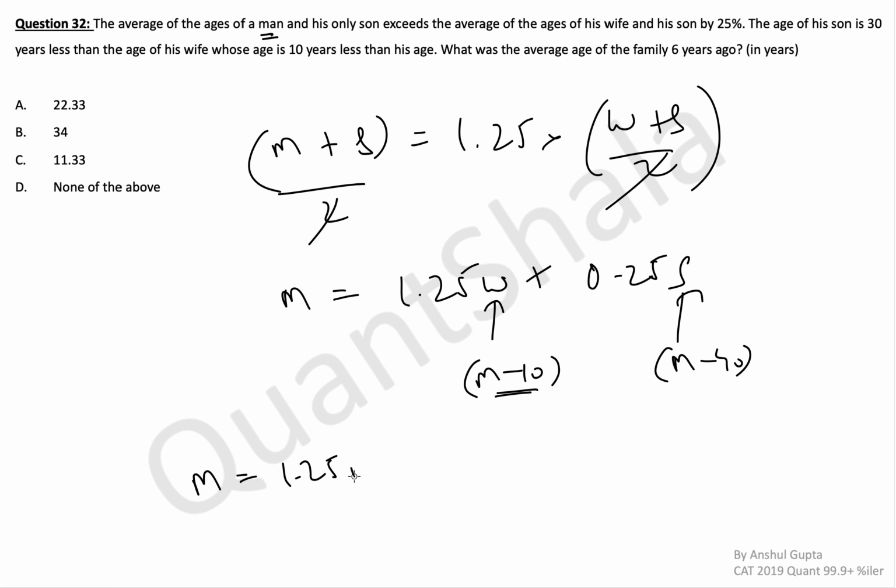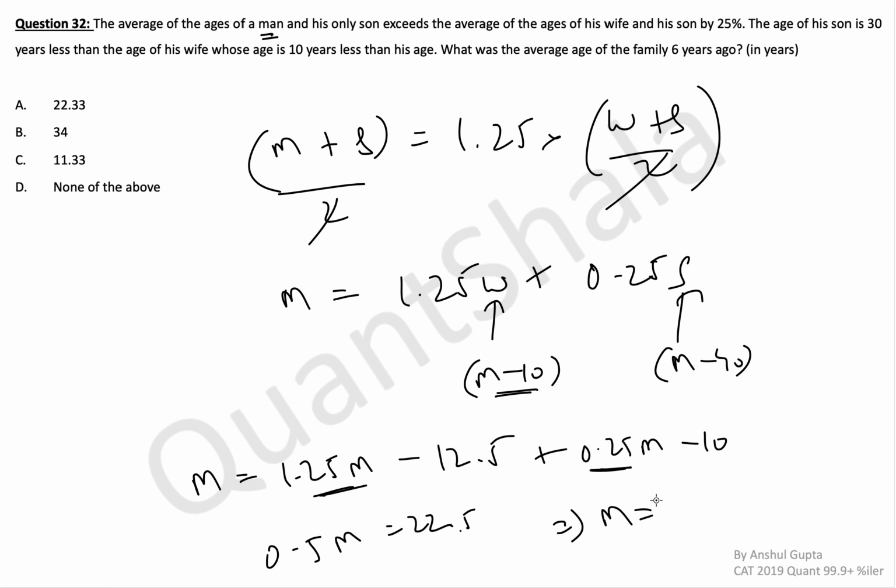So this is very simple to solve now. This becomes 1.25 M minus 12.5 plus 0.25 M minus 10. This becomes 1.5 M. So you take M here, so this becomes 0.5 M is equal to 22.5. This implies M comes out to be 45.